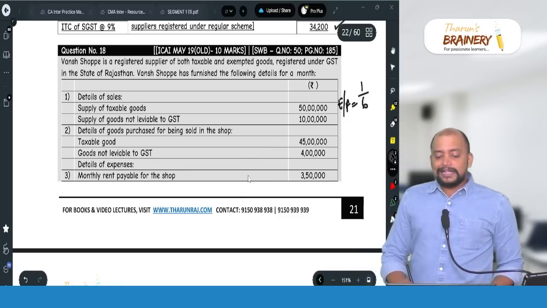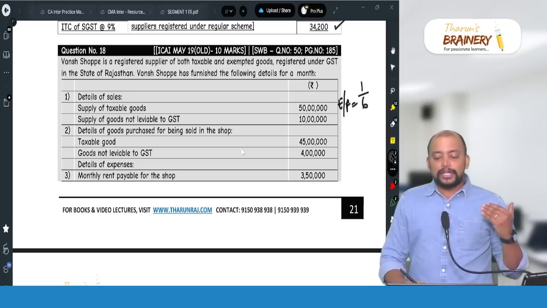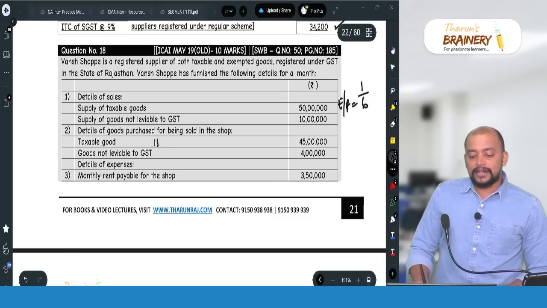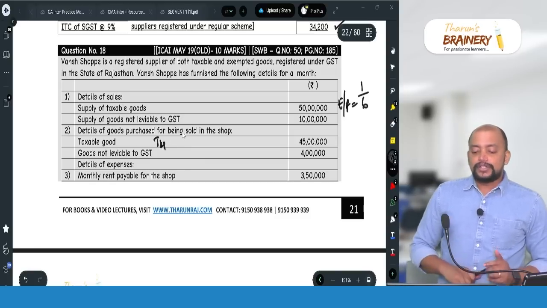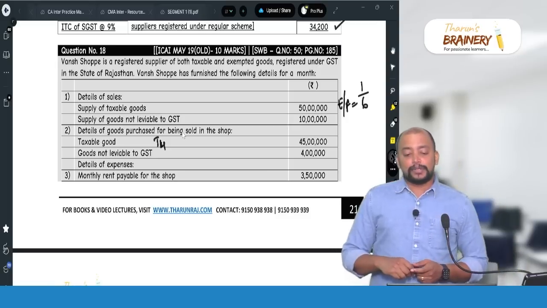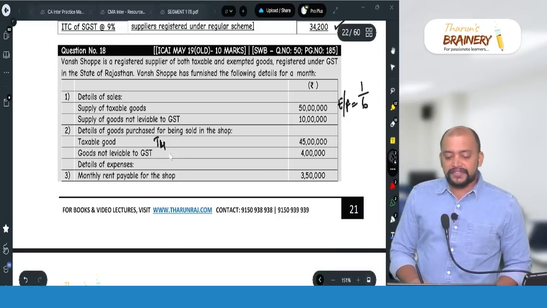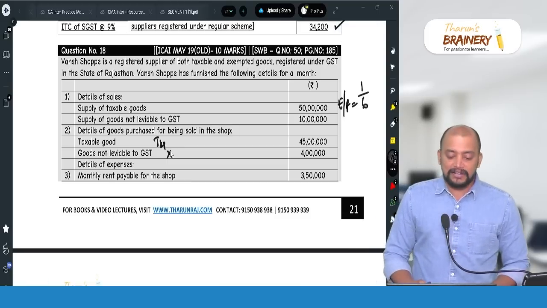Then details of goods purchased being sold in the shop. Taxable goods 45 lakhs. So it will come in T1, or T4. Inward supply used for taxable outward supplies, T4. Goods not leviable to GST: first of all, we have not paid GST at all on this. It will not come in T itself.